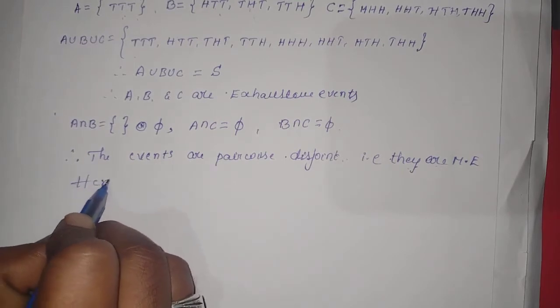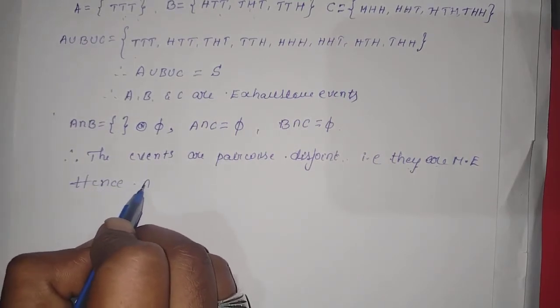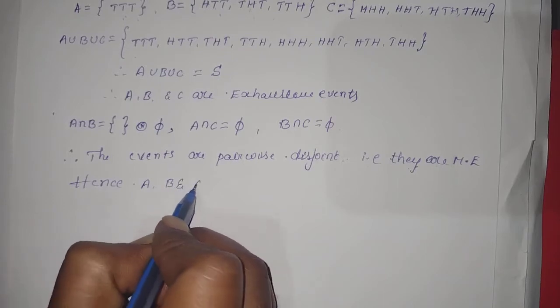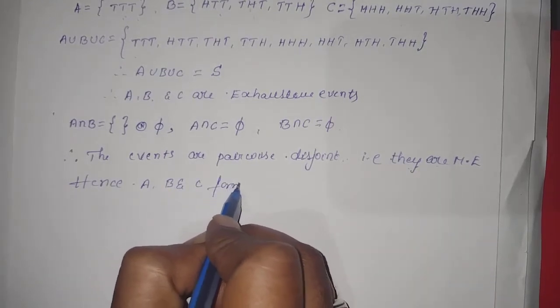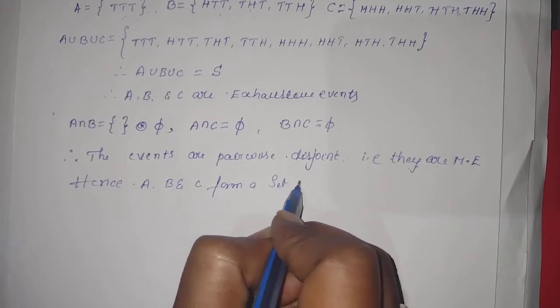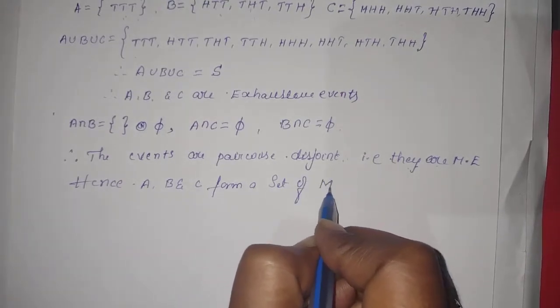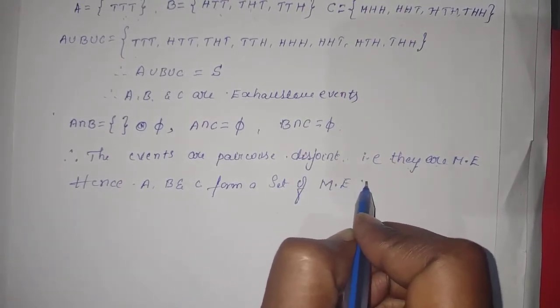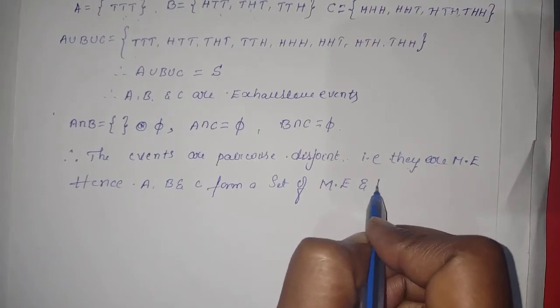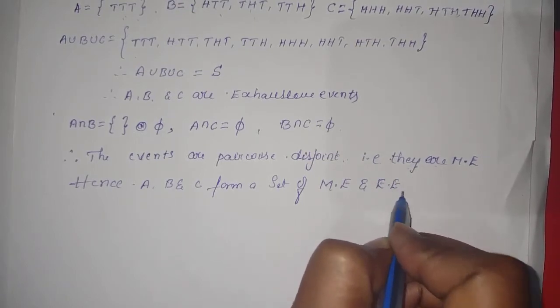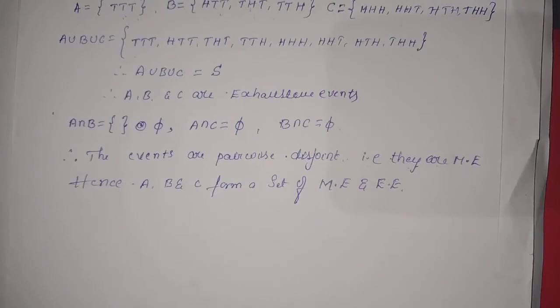Hence events A, B and C form a set of mutually exhaustive and exclusive events. Understood how to find mutually exclusive and mutually exhaustive events? Clear, students? So next we go for the next exercise, second exercise,